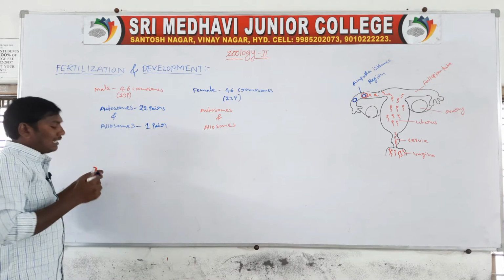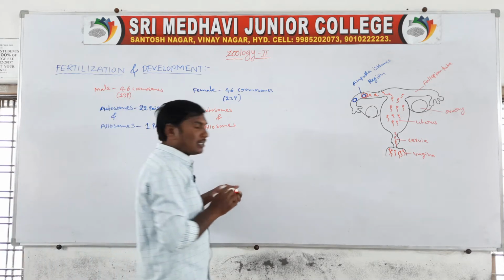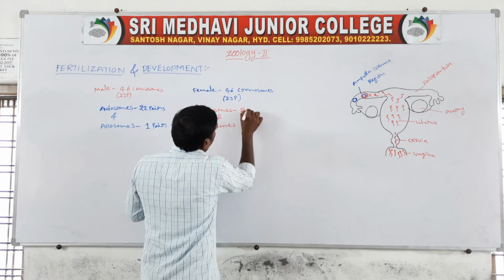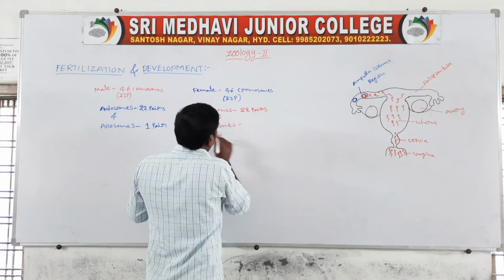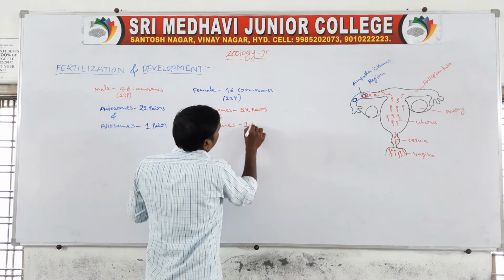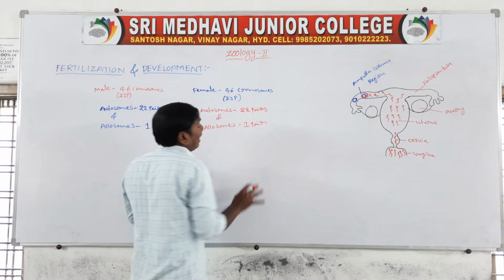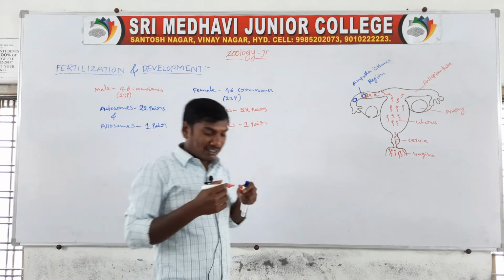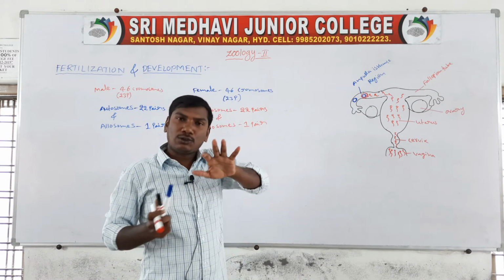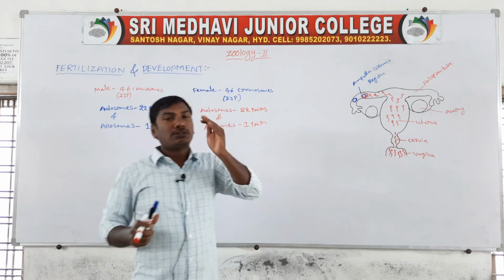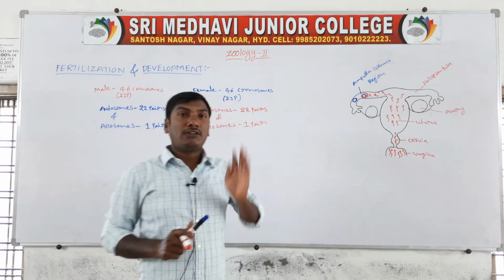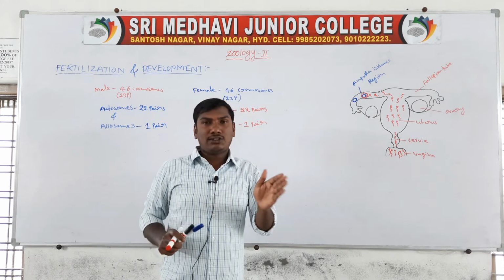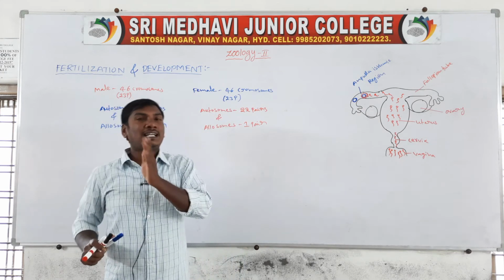The same in females: autosomes are 22 pairs and allosomes one pair. The 23rd pair is the allosome; chromosomes 1 to 22 are the autosomes.